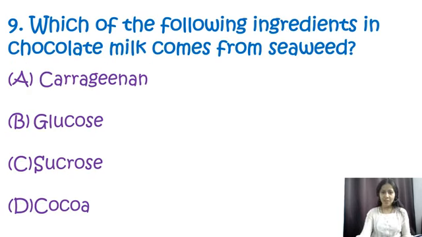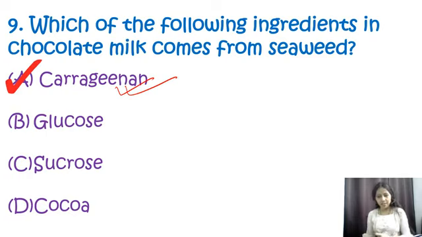Question number 9. Which of the following ingredients in chocolate milk comes from seaweed? Options are carrageenan, glucose, sucrose or cocoa. Over here, my correct option will be option A, that is carrageenan. The ingredient in chocolate milk that comes from seaweed is carrageenan, and this carrageenan is used as a common additive, a thickening and stabilizing agent in various food products, for example chocolate milk, and it is derived from red seaweeds.